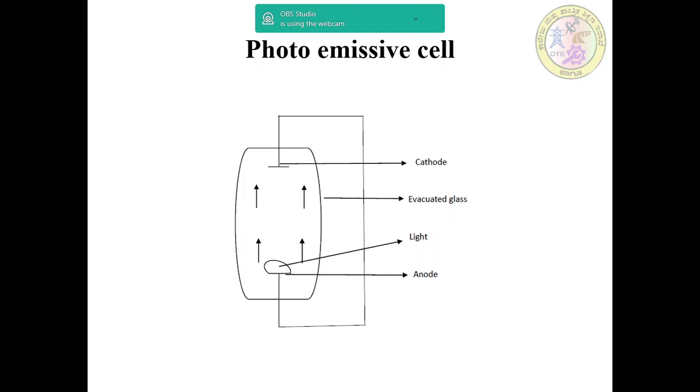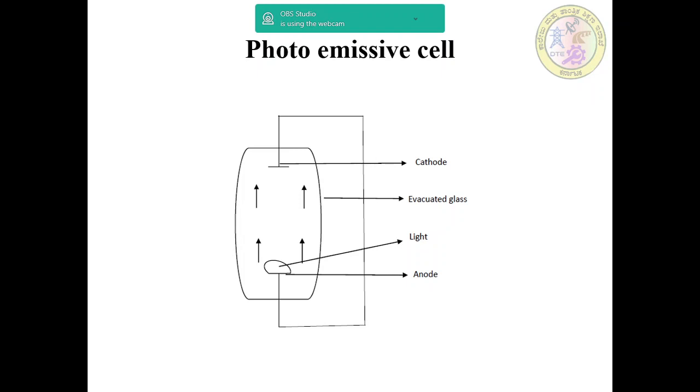When light strikes on the anode, it interacts with free electrons in the metal and emits electrons. These electrons travel from cathode to anode, providing a small current.